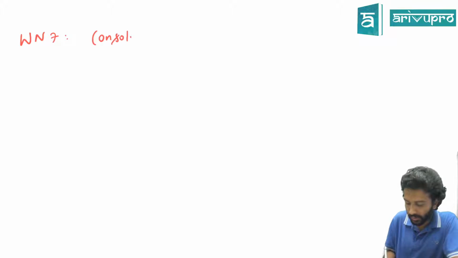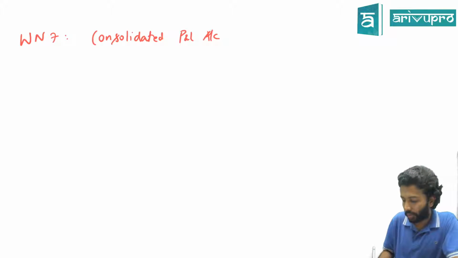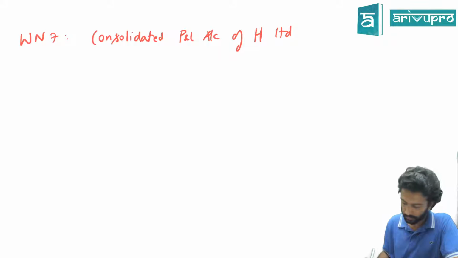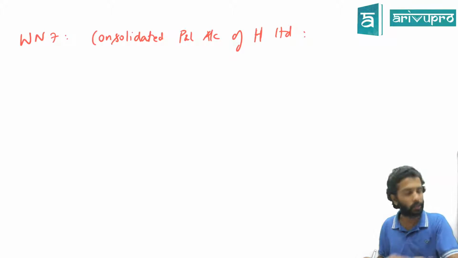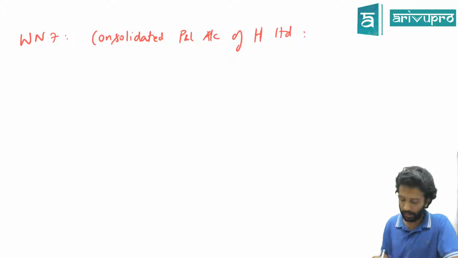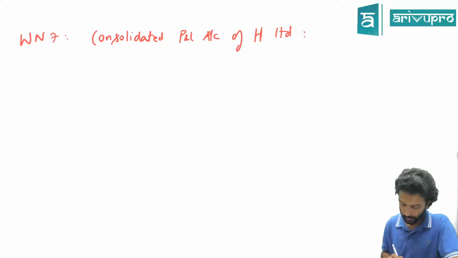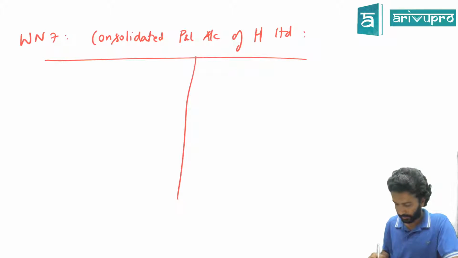Consolidated P&L account of which company? Who's doing consolidation? H Limited. Holding company consolidates. Fine. They take the subsidiary's balance sheet and they consolidate. Sorted out? Done. No problem. So can we move on to the next one? Consolidated P&L. We are preparing an account, so let's do an account format. In fact, this we're calling working note number 7. So that's okay.